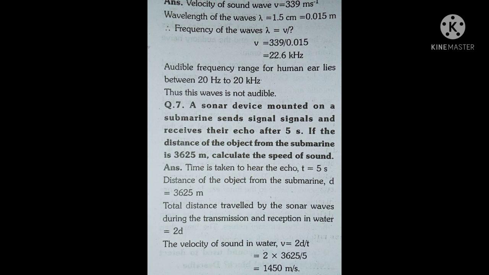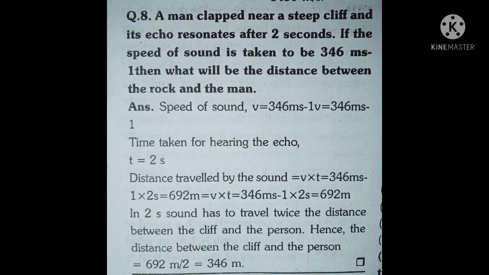And last, question 8. A man claps near a cliff, and its echo is heard after 2 seconds. If the speed of sound is taken to be 346 meter per second, then what will be the distance between the rock and the man?